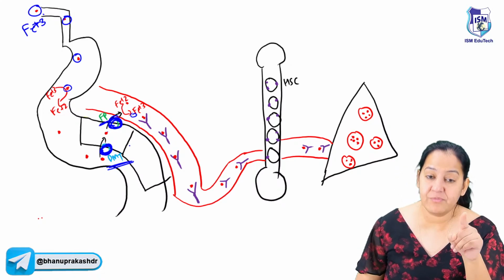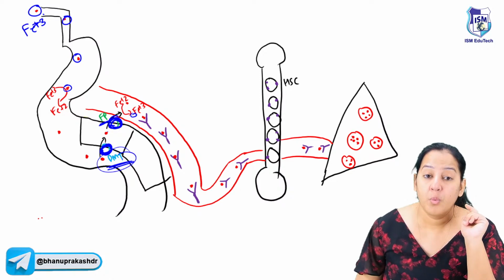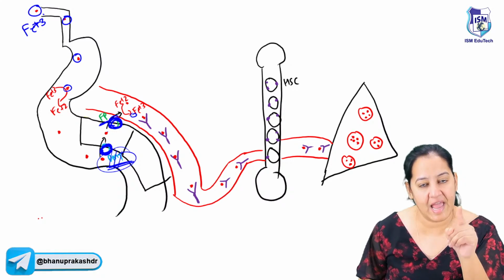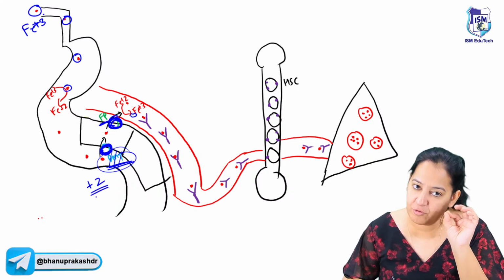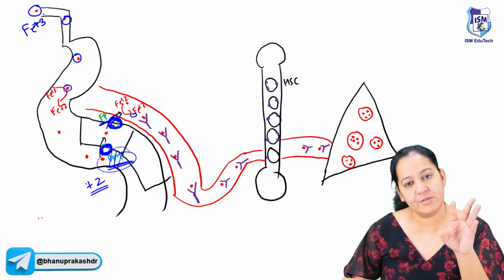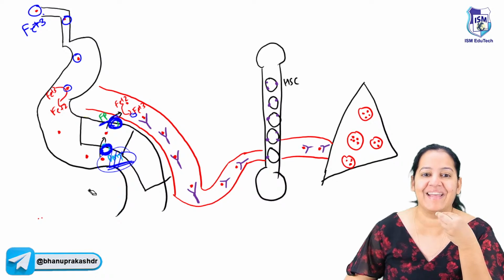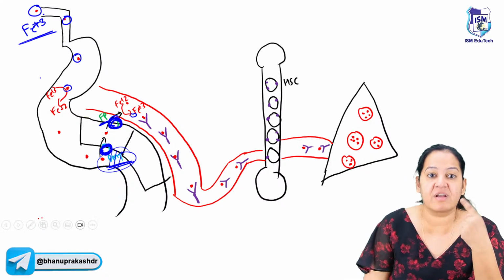The problem is with DMT. What is the full form of DMT? Divalent metal transporter. DMT, divalent, so it takes only ions which have two positive charges, not three positive. But whatever iron we are eating is ferric, so it will not be absorbed. If you want it to get absorbed, first convert it into ferrous.